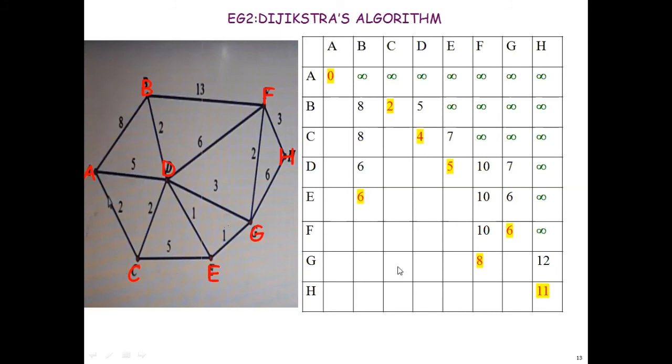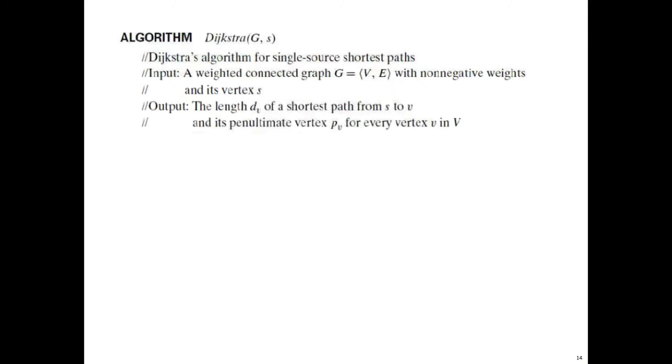This is what your Dijkstra's algorithm will be working. Next, the algorithm will see: what is the input you will be giving for the Dijkstra's algorithm? A weighted graph and a source vertex. This is the input you are giving for the Dijkstra's algorithm. Second one, what should be the output? The output will be, you will be calculating the minimum distance, and also you can just mention through which node you have got the final result. Okay.